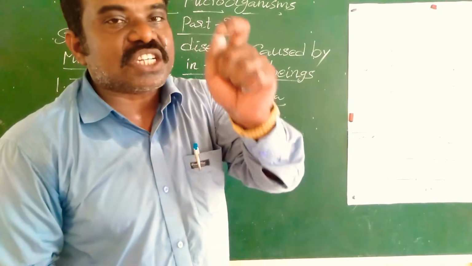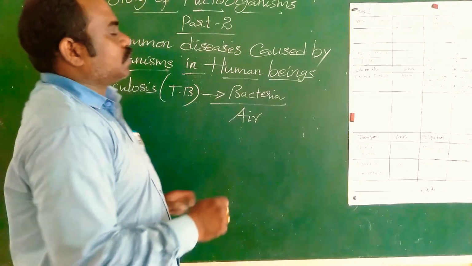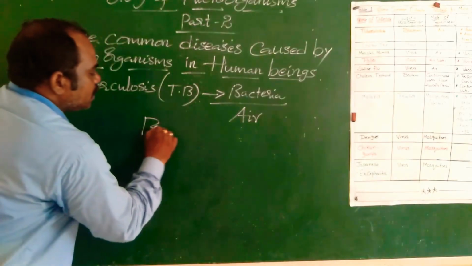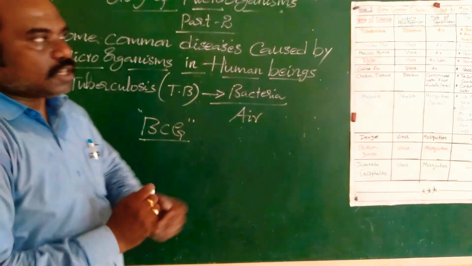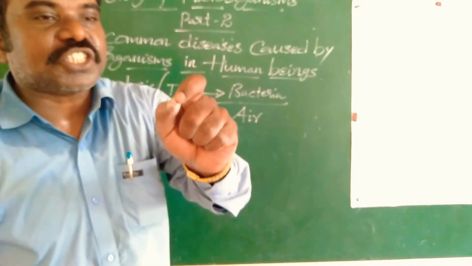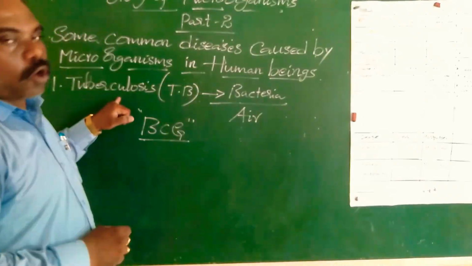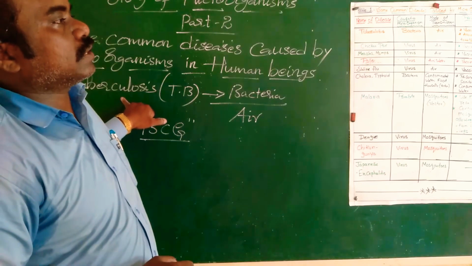What type of vaccination is given for prevention of tuberculosis? BCG vaccination. This vaccination prevents tuberculosis.